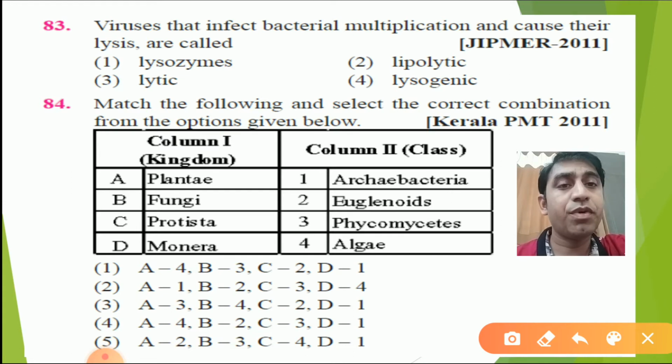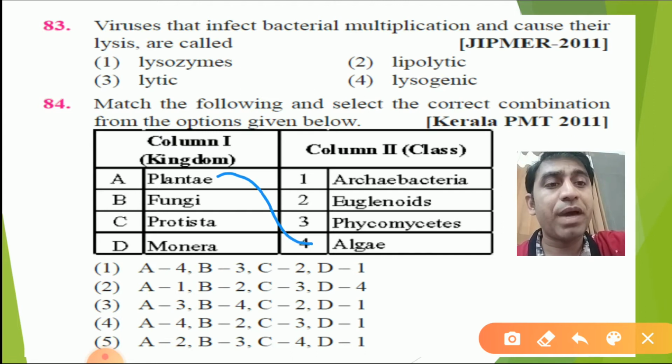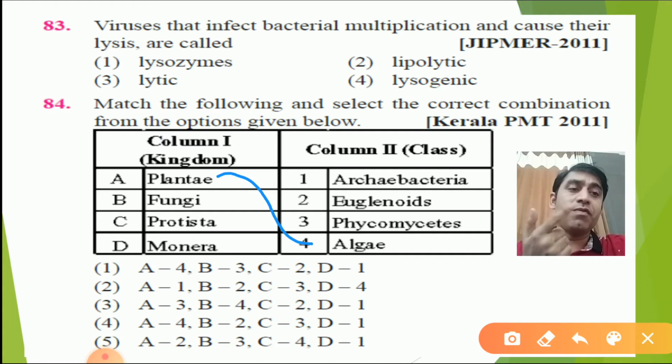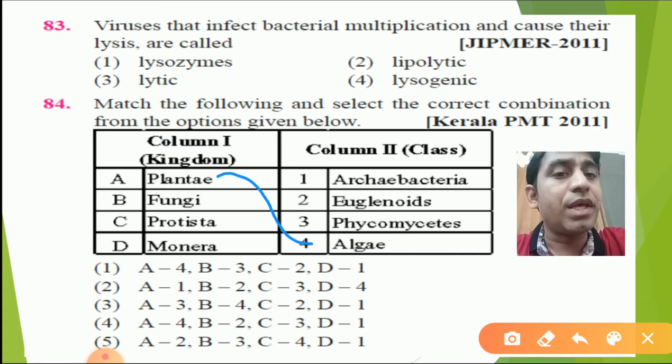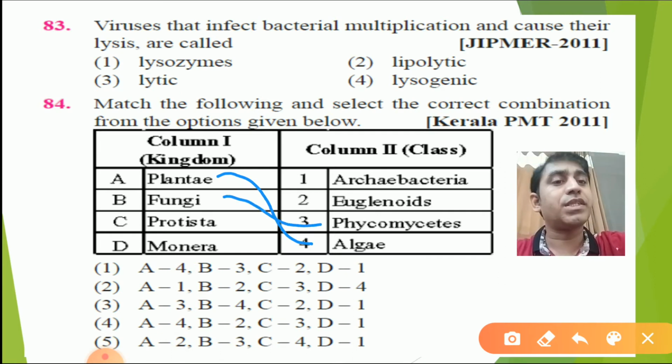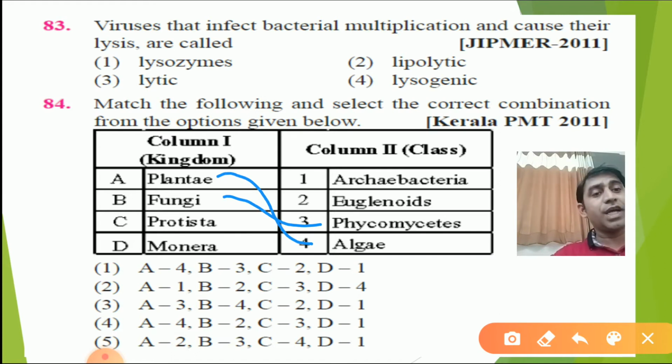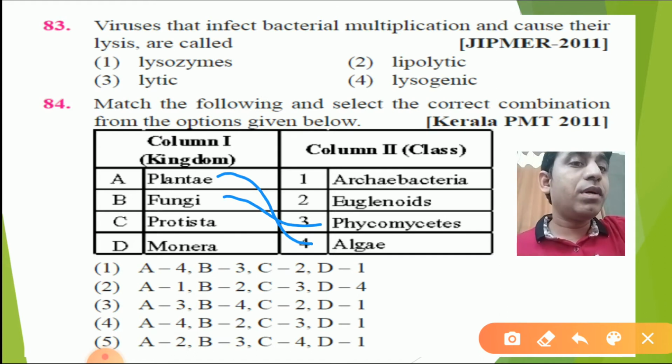Question number 84. Match the following and select the correct combination from the options given. Plantae will match algae, bryophyte, pteridophyte, gymnosperm and angiosperm. These are the 5 divisions which are included under the kingdom Plantae. Then the kingdom fungi has ascomycetes, basidiomycetes, phycomycetes and deuteromycetes. Hence the option will be the number 3, phycomycete, which matches with fungi.